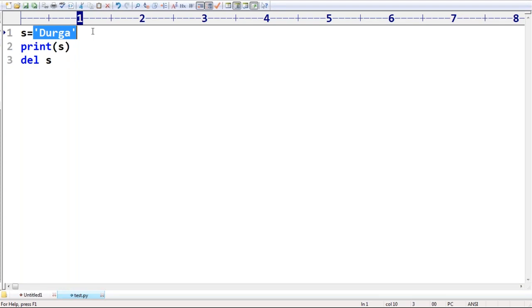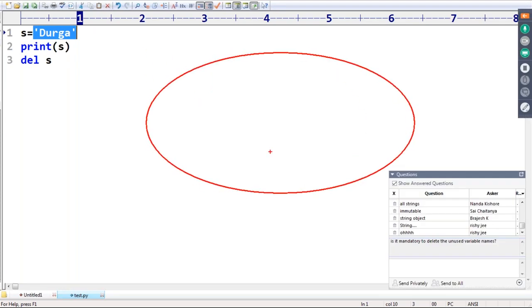Now my question is, observe, this is my object and Durga is the content. Can I delete only this r? I want to delete only this r. No chance at all.